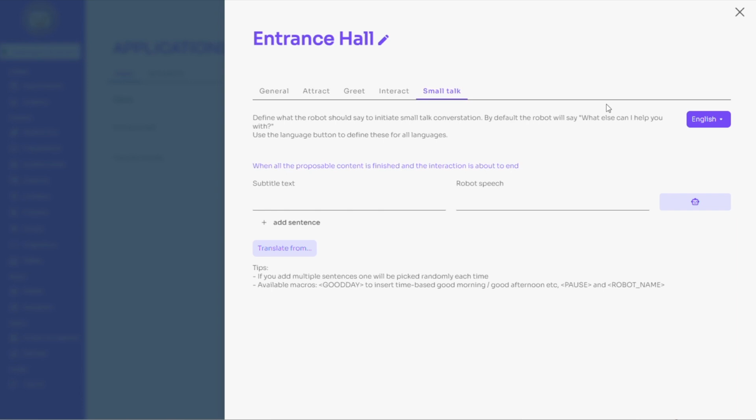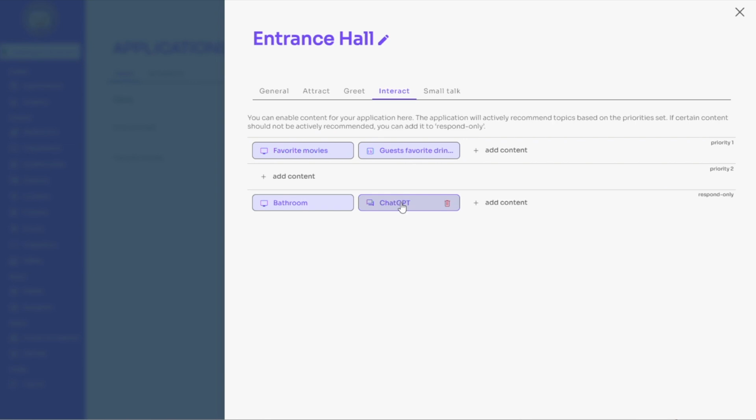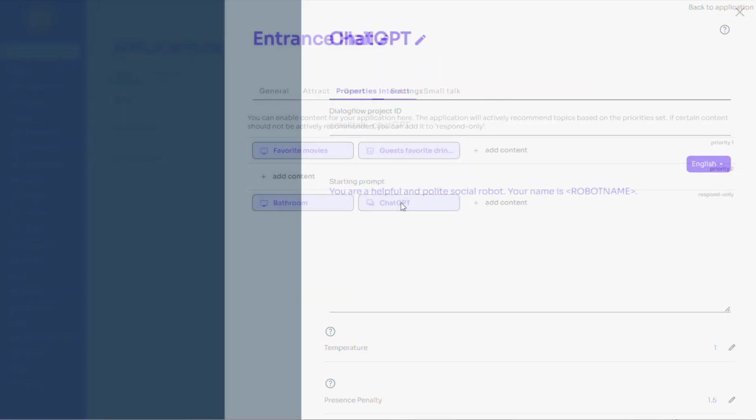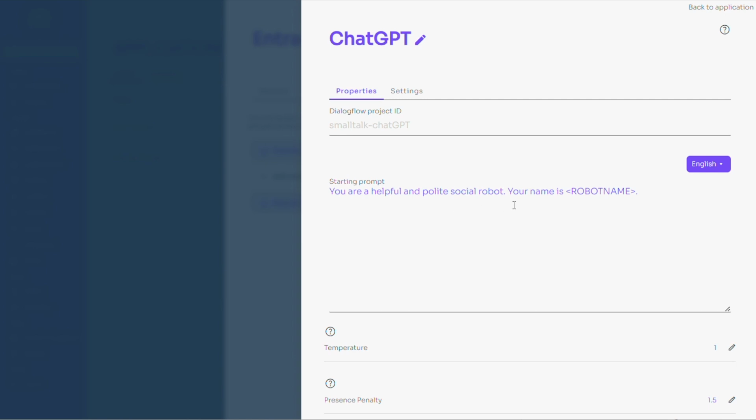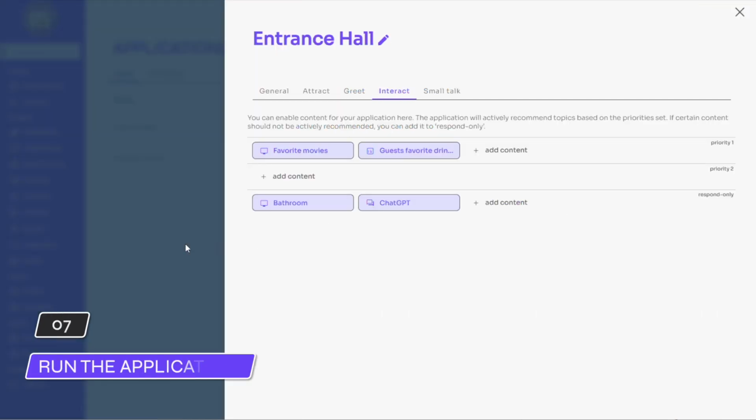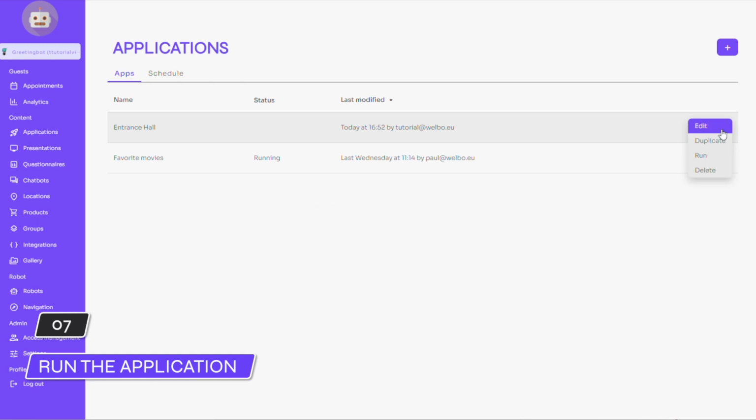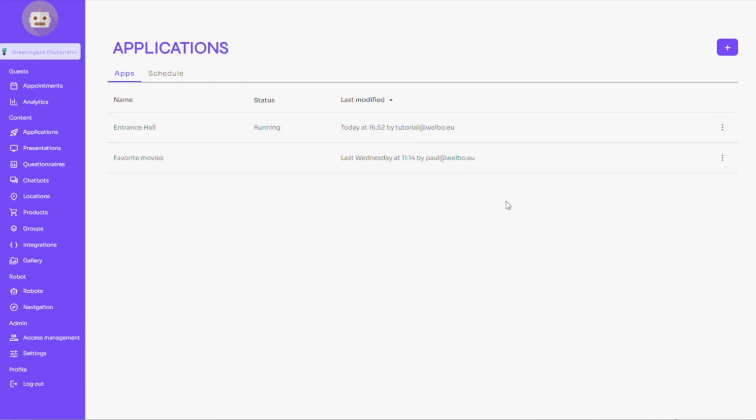Based on your answer, the robot will provide an answer powered by ChatGPT. If you want to change the prompt, hence the way the robot reacts, please go back to the Interact tab and click on ChatGPT in the Respond-Only lane. Use the three dots icon to start this updated application on the robot.